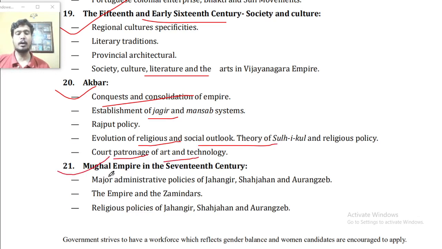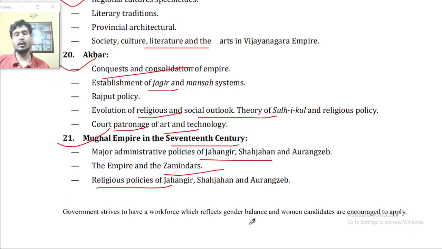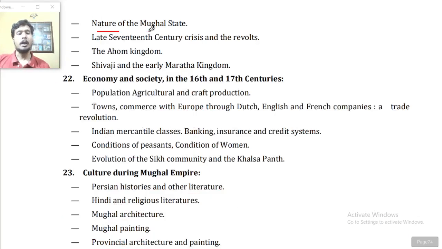Point number 21. Mughal Empire in the 17th century, major administrative policies of Jahangir, Shah Jahan, and Aurangzeb, the Empire and the Zamindars, religious policies of Jahangir, Shah Jahan, and Aurangzeb. Nature of the Mughal state, late 17th century crisis and the revolts, the Ahom kingdom, Shivaji and the early Maratha kingdom.